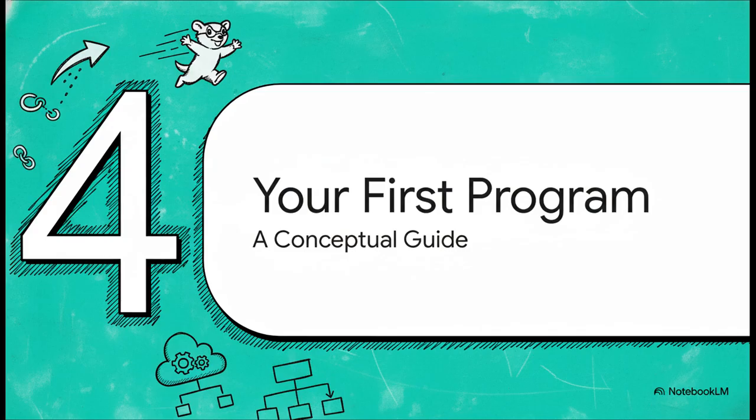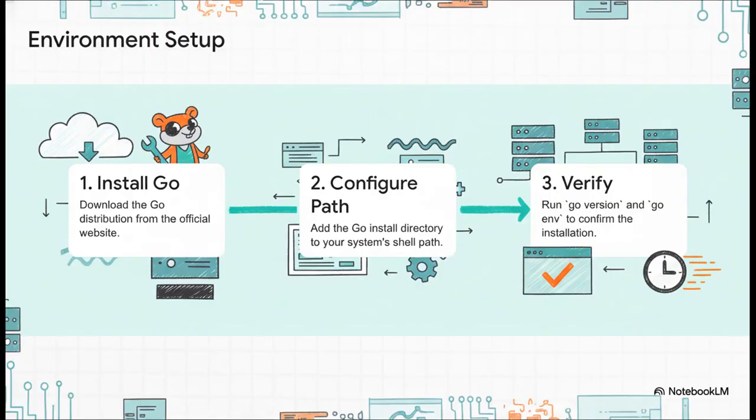Okay, so we've got the why down. Now let's switch gears and talk about the how. We're going to walk through running your first program, but just as a conceptual guide. This isn't a line-by-line tutorial, but it will give you the high-level map of what to do. Setting up your environment is actually super simple. Step 1, you just go to the official go.dev website and download the installer. Step 2, you'll set up a couple of key environment variables like GOPATH and GOROOT. These just tell your computer where to find the Go tools and where to store your projects. And finally, step 3, you pop open your terminal, run a command like go version, and boom, you're all set.